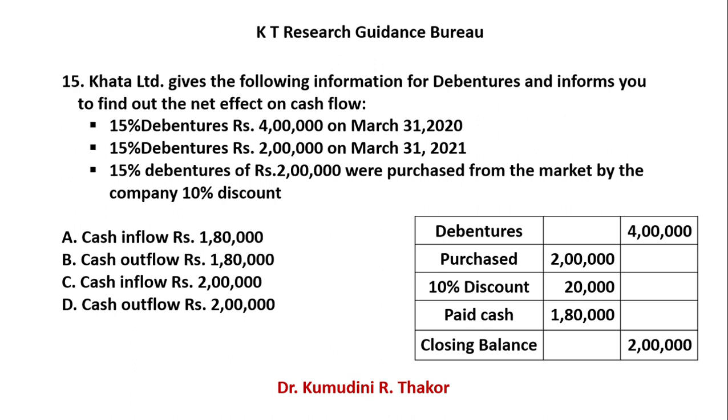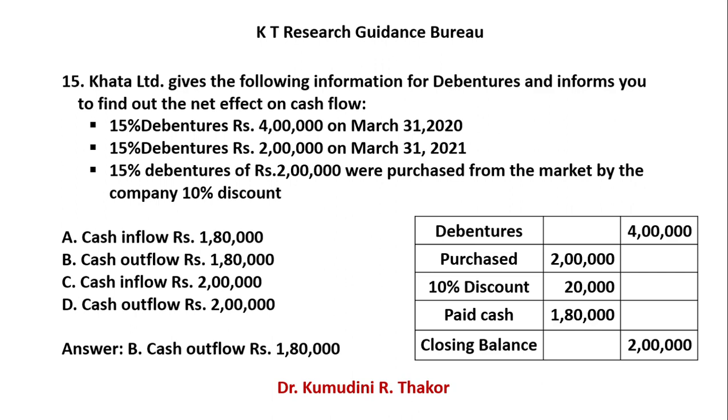So obviously you enjoyed 20,000 rupees. You paid cash only 1 lakh 80,000. So now tally your closing balance, that is 2 lakhs. So your calculation is right. So your right answer is which one? B. Cash outflow rupees 1 lakh 80,000. This way you can solve your example.